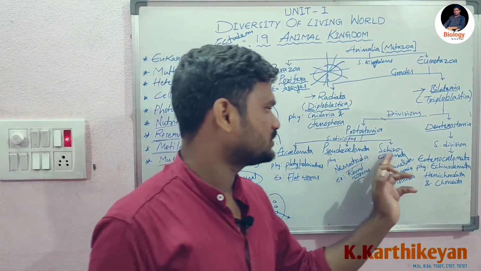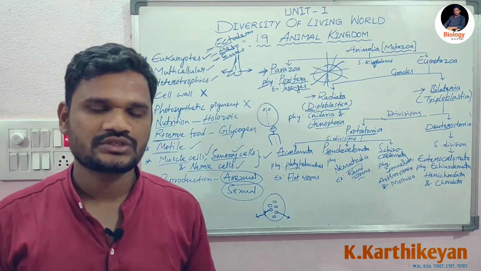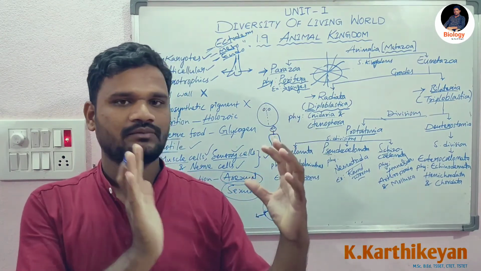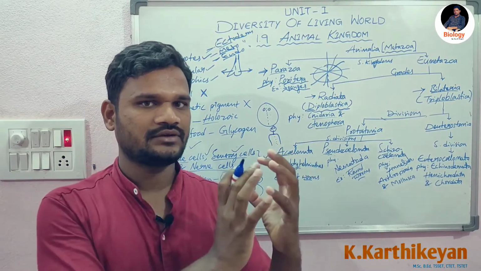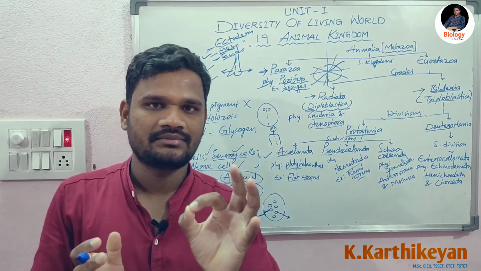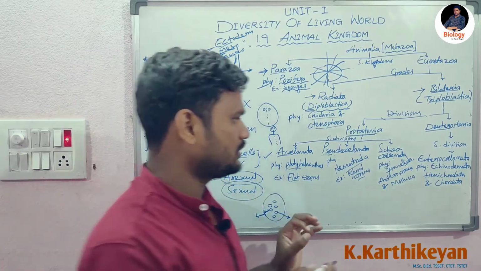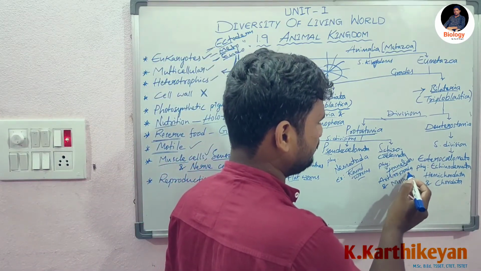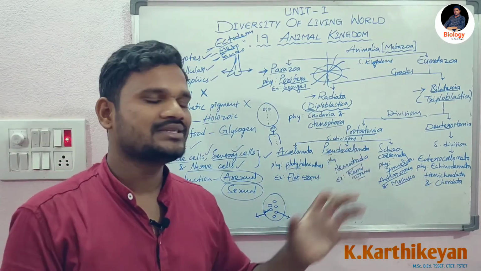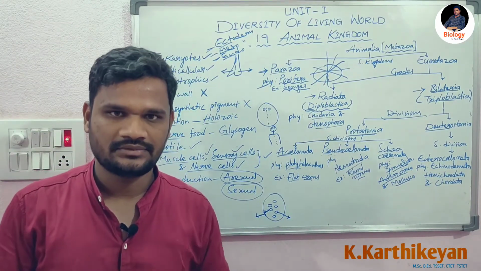And the next one is Schizocoelomata. Schizocoelomata means coelom is present, which means the space between body wall and the visceral organ is filled with the fluid, that is coelomic fluid. That fluid is lined by the mesoderm. Examples are phylum Annelida, phylum Arthropoda, phylum Mollusca. All these phyla are included in Schizocoelomata subdivision.